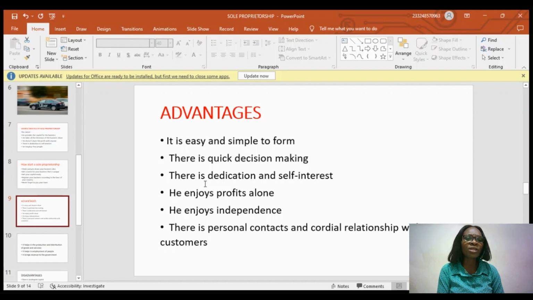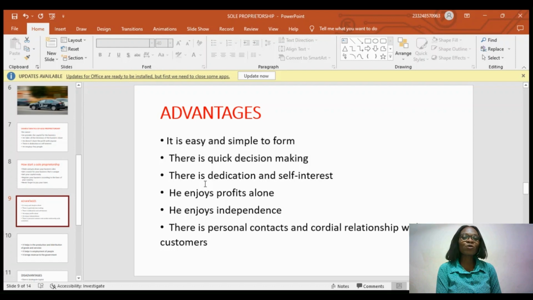So which is a very good thing. Also, you realize that you enjoy the profit. After all, you started it yourself, all by yourself. You are the one providing profits by yourself, all alone. So obviously, if the profits come, you are the one going to enjoy the profit all alone. So that is one good thing about sole proprietorship. You enjoy everything alone by yourself.